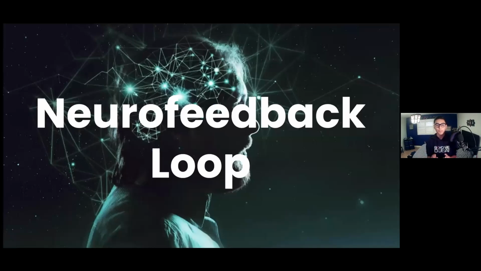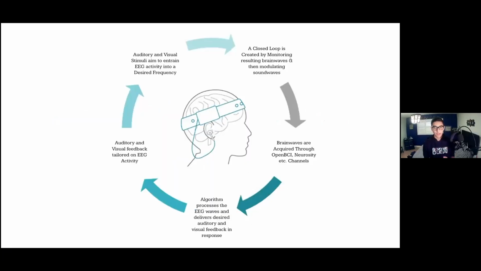So if we wanted to apply the alpha theta training to increase the waves, the app would create a neurofeedback loop in which brainwaves are acquired through EEG channels from the user, then processed by an algorithm, and in response, auditory and visual feedback is tailored on the EEG activity. Finally, the stimulus entrains the user's EEG activity to a desired frequency, and the whole process repeats again and again.